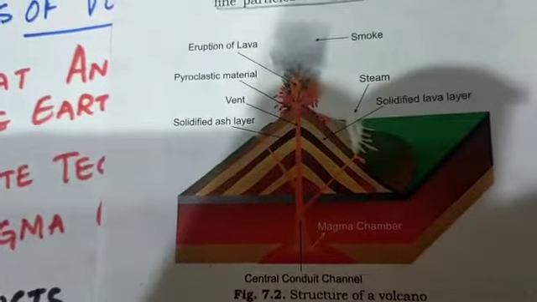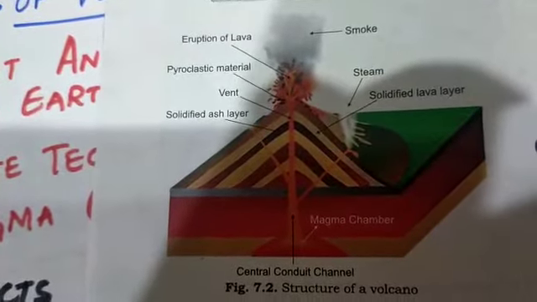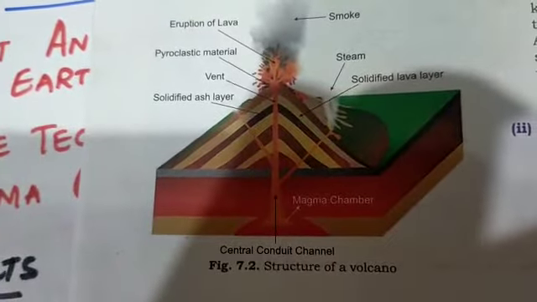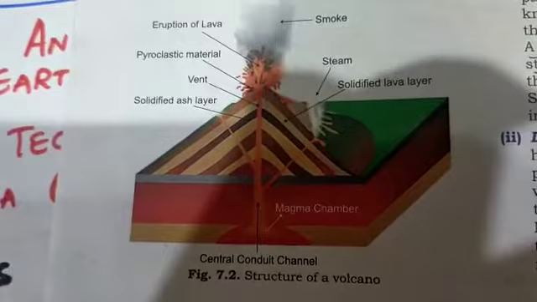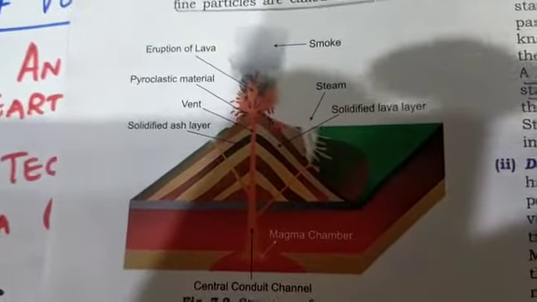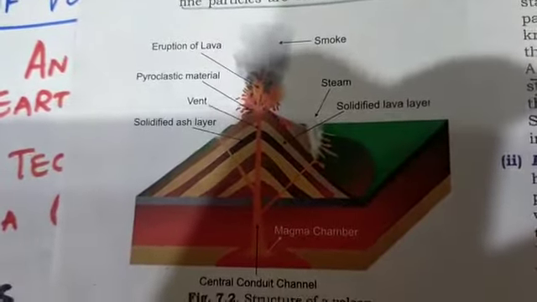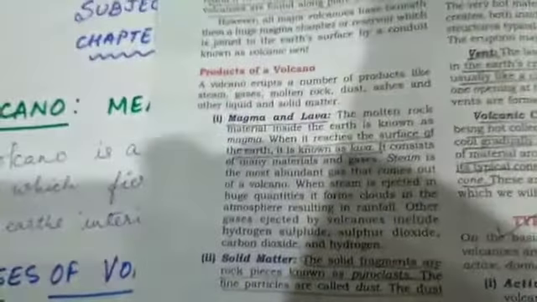You can see here, figure 7.2. You can see the magma chamber in the red color, through which the lava or the magma gushes out from a vent, which is a conduit, or you can see it as a pipe. Now there are various products of volcano.